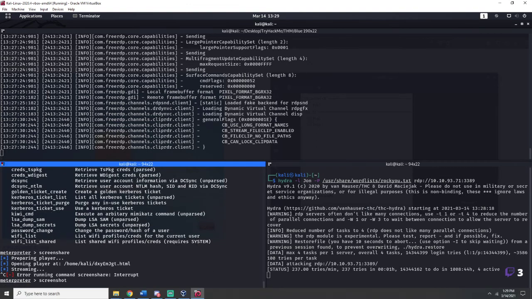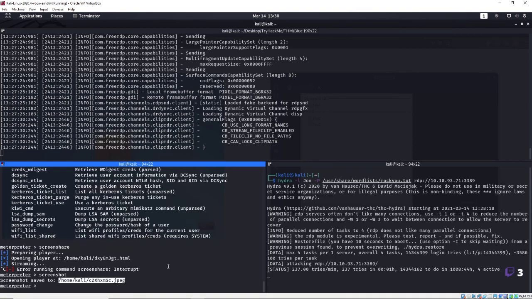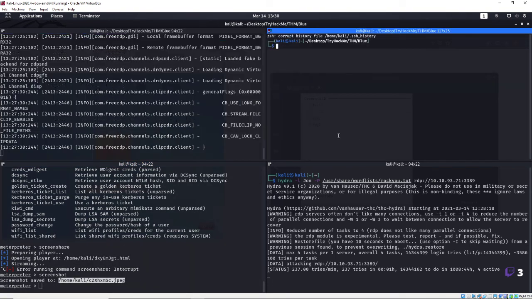Screenshot. All right, that's going to go ahead and save somewhere. So it's saved right there. So we can go ahead and move CZ, whatever it is. Let's go back to our home. Move CZ, blah, blah, blah, to the desktop.